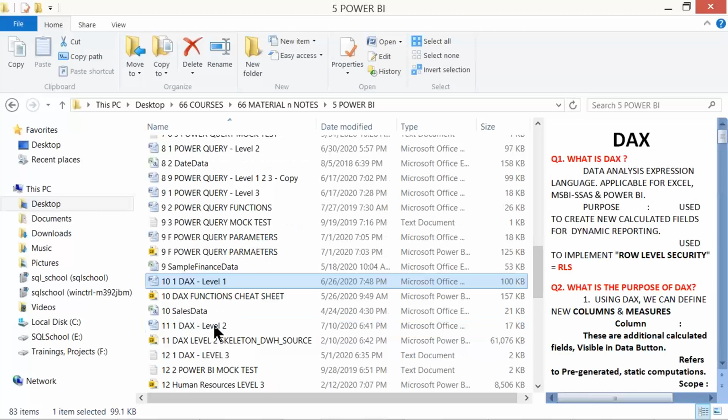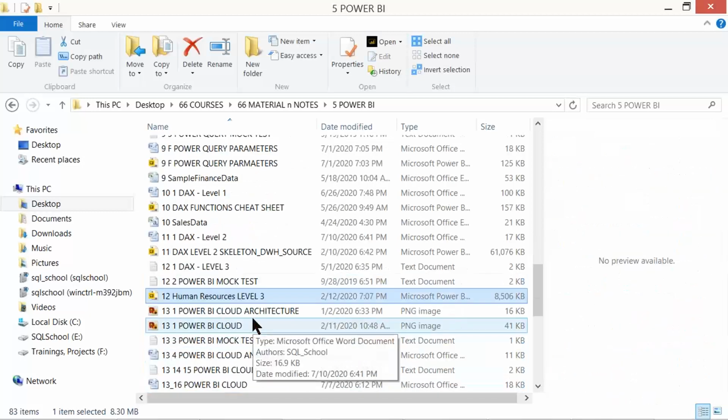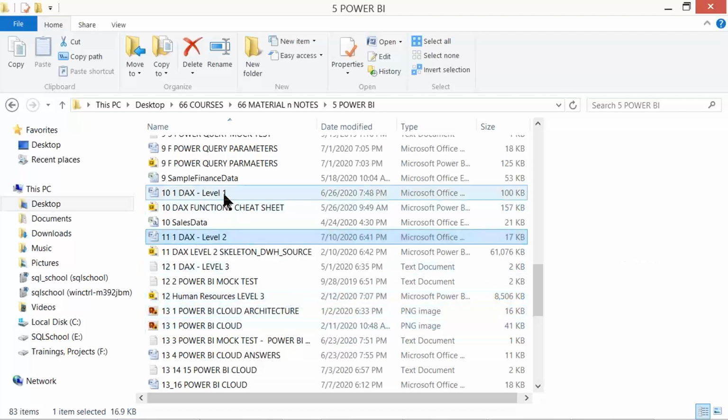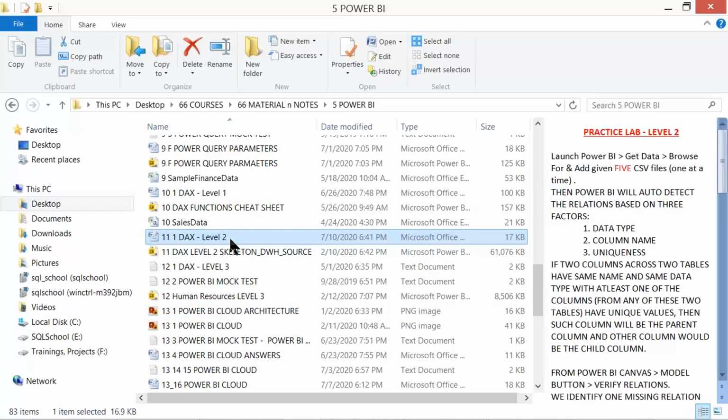Chapters 10, 11, 12 are all into DAX activities. DAX is again for dynamic data reporting activities, dynamic reporting, computations, calculations. For example, sometimes we see star ratings, right? 5-star rating, 3-star, 4-star rating, etc. Those symbolic calculations and semantics can be performed by using DAX.